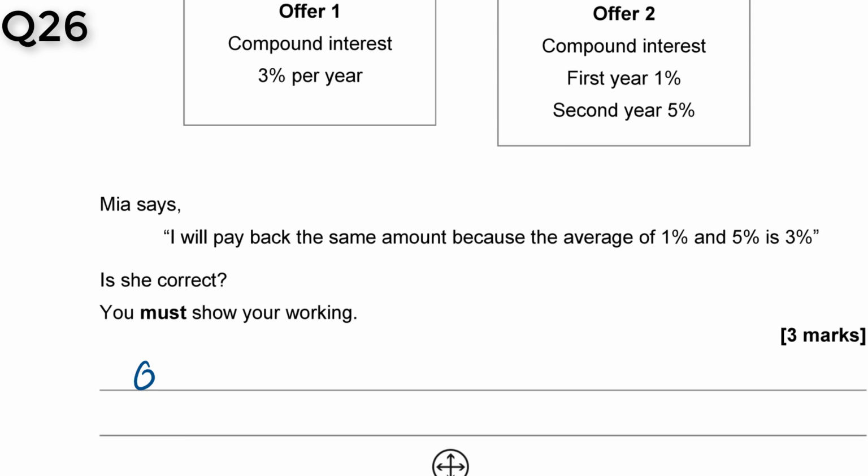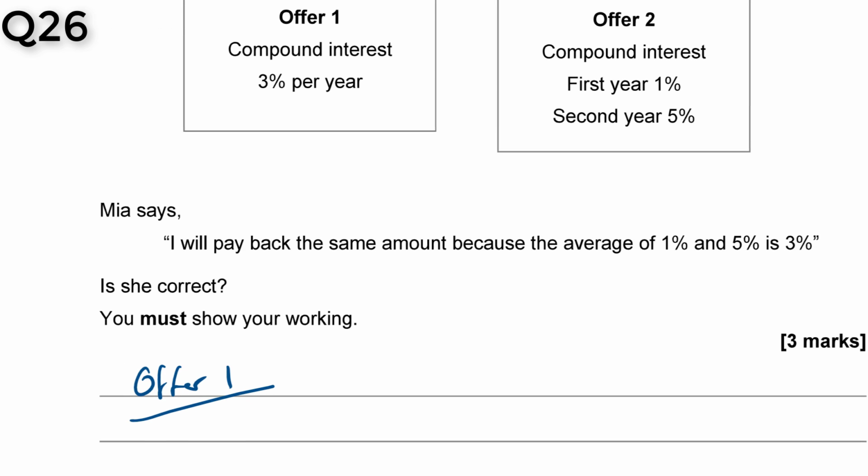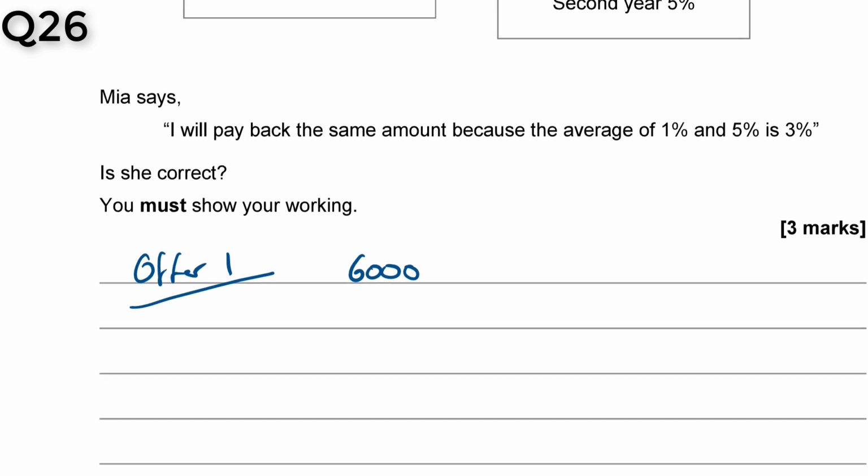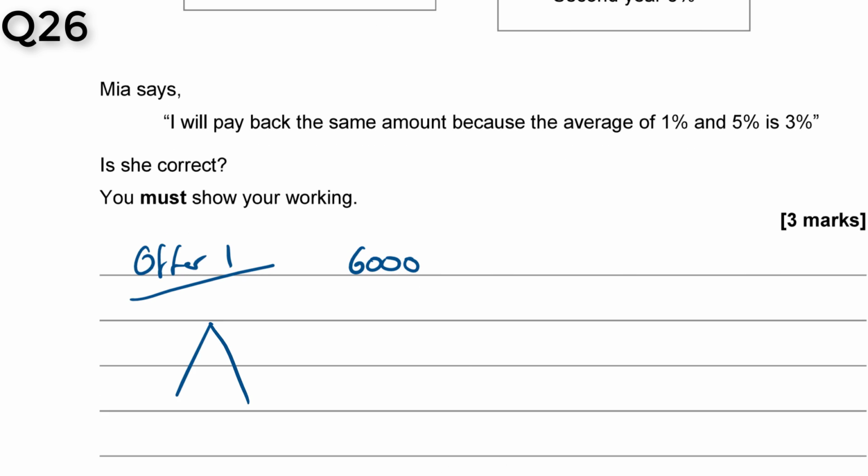So let's have a look at offer 1 first. We want to do £6,000. When you're doing interest, I use a triangle, FOM: final, original, multiplier. I put my finger on the thing I want to find. In this case, I want to find the final. I know the original and the multiplier.